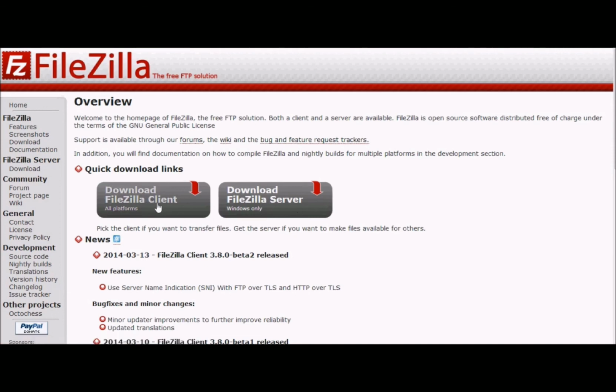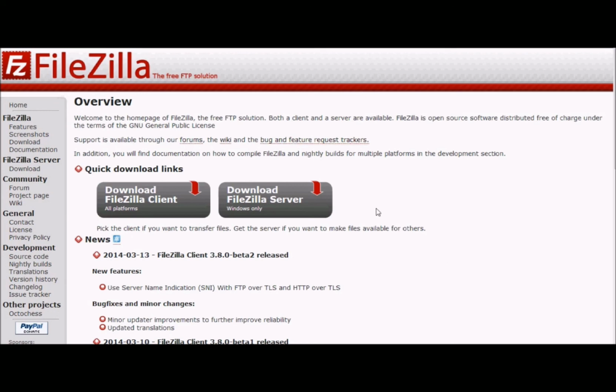What this FTP client does is allow you to upload multiple files to your server at a faster rate, because when you upload files to cPanel sometimes there are limitations on the file size. So this just gets around that problem and allows you to install pretty quickly.